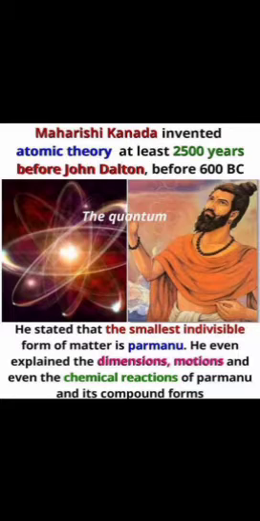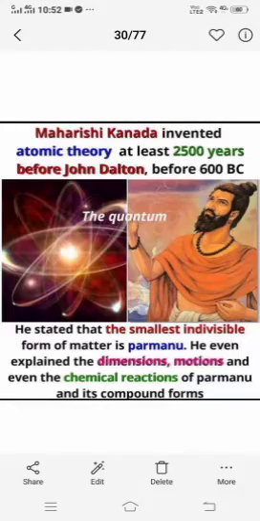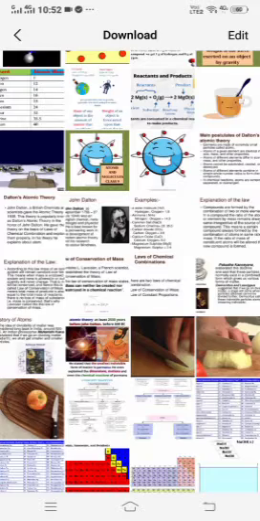So let's conclude: Maharishi Kannada described matter as padarth, and when you go on dividing padarth, you get a final smallest indivisible particle, that is Parmanu. Parmanu is the tiniest particle according to him. So this was the discovery of Maharishi Kannada.